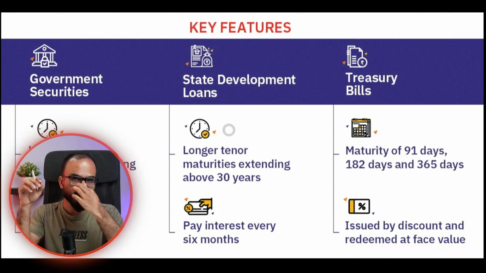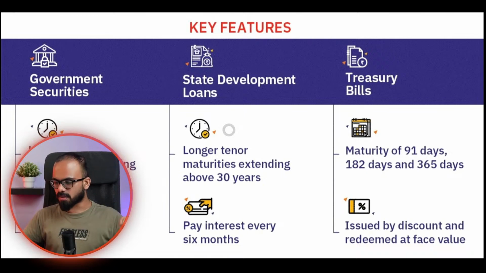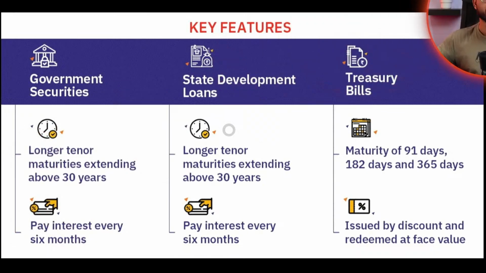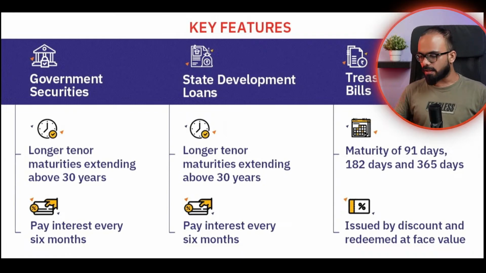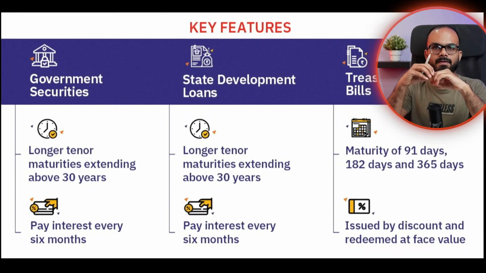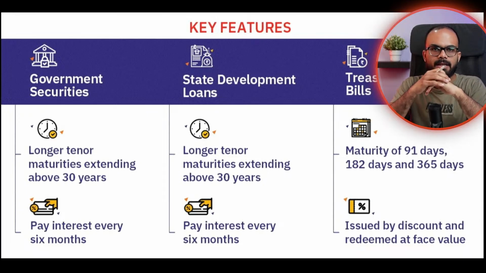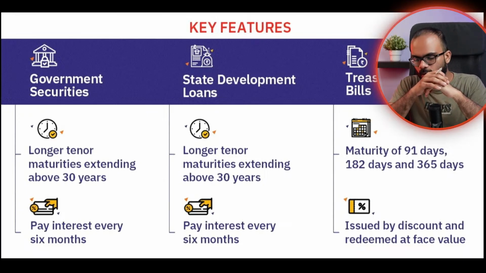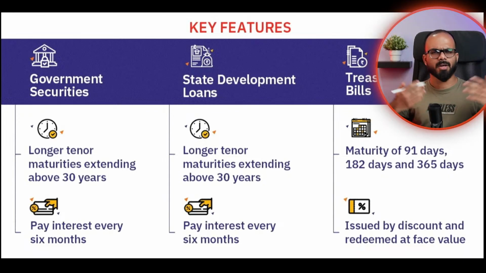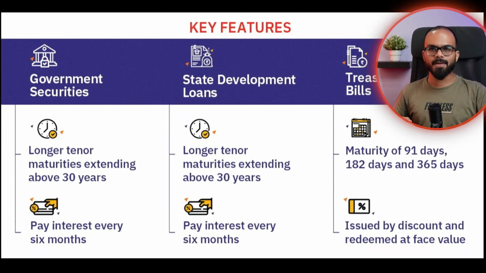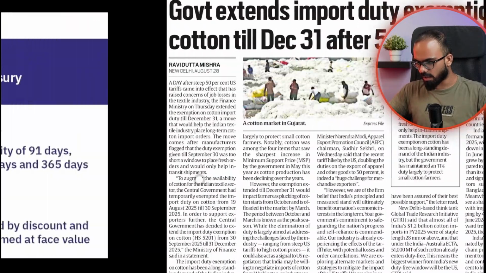See, both are security deposits, or both are the security money that is there. But the difference between government securities and T-bills is that usually government securities have a longer validity period, usually more than 30 years, or approximately till 30 years, whereas T-bills will mature within 3 months. So this is one more thing that I had to tell you.